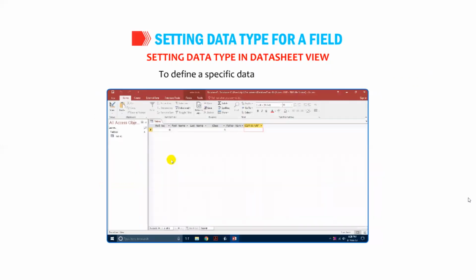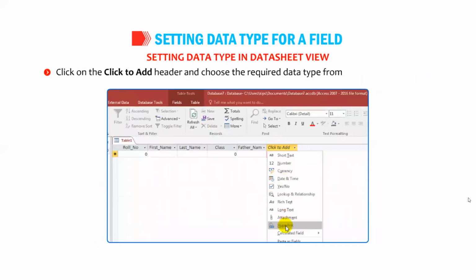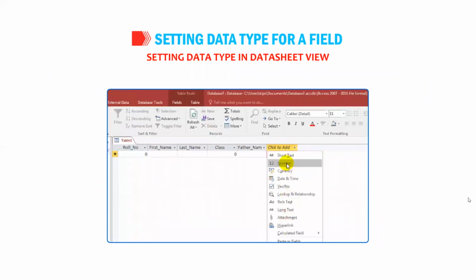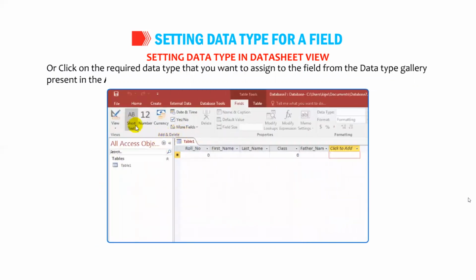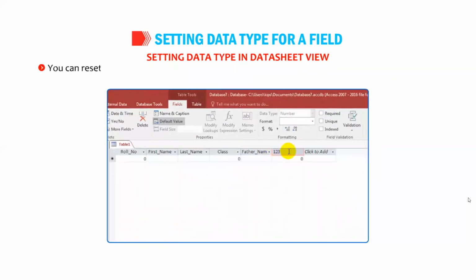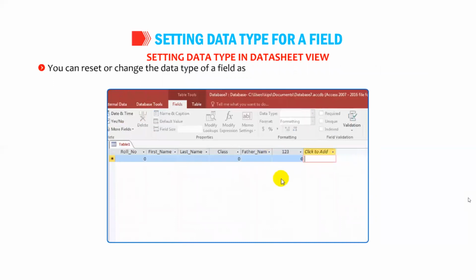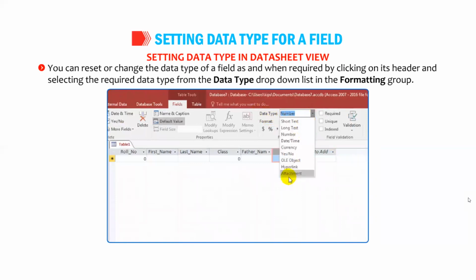To define a specific data type for a field, click on the Click to Add header and choose the required data type from the drop-down menu. Or click on the required data type that you want to assign to the field from the data type gallery present in the Add and Delete group on the Fields tab. You can reset or change the data type of a field as and when required by clicking on its header and selecting the required data type from the data type drop-down list in the formatting group.